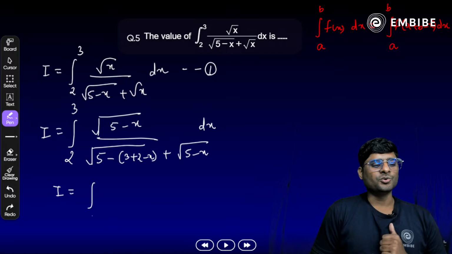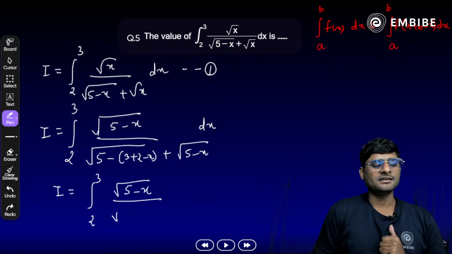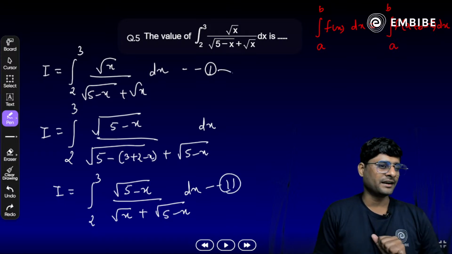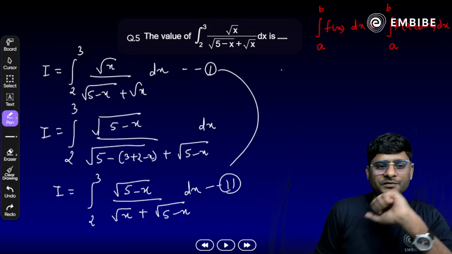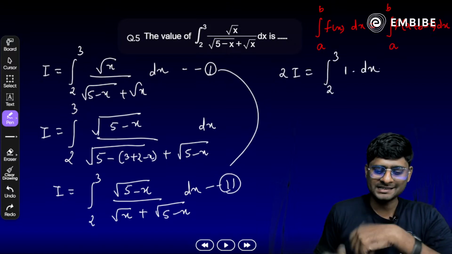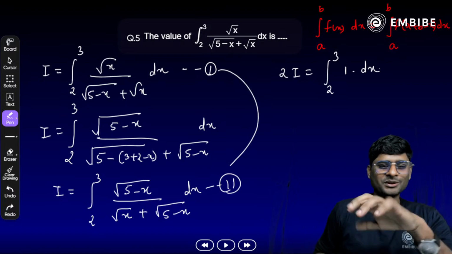It becomes the integral from 2 to 3 of the square root of (5 − x) divided by the square root of x plus the square root of (5 − x), dx. That is equation number 2. Once we add 1 and 2, what do we get here? 2I is equal to the integral from 2 to 3, and the terms cancel out, only 1 is left here.